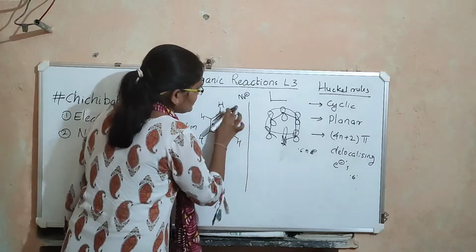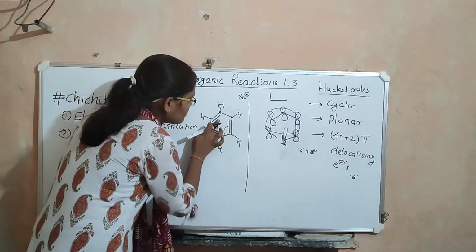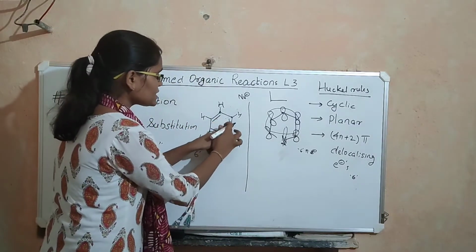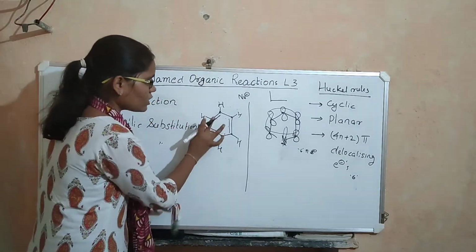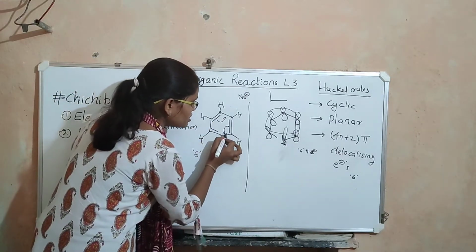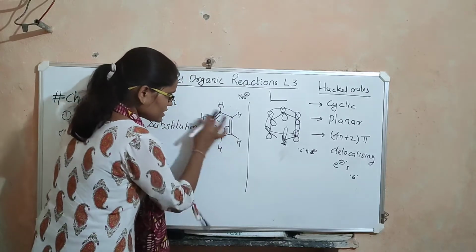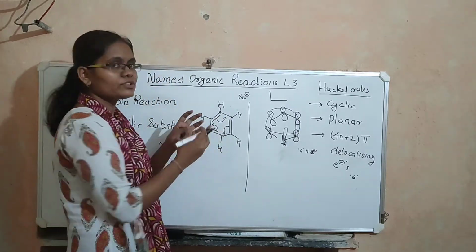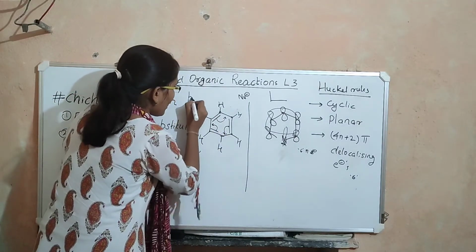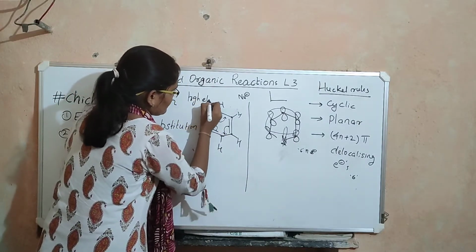This is our benzene, with 6 pi electrons or 3 pi bonds, and these pi bonds keep delocalizing on the ring. Therefore this ring is rich in electron density, so benzene has high electron density.